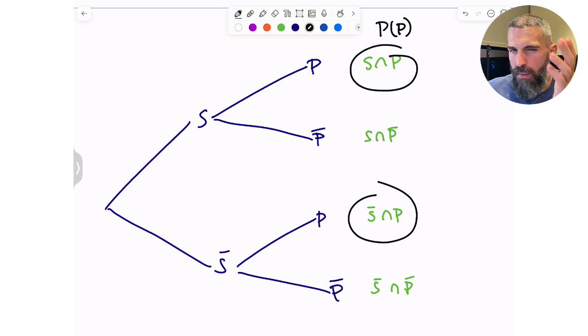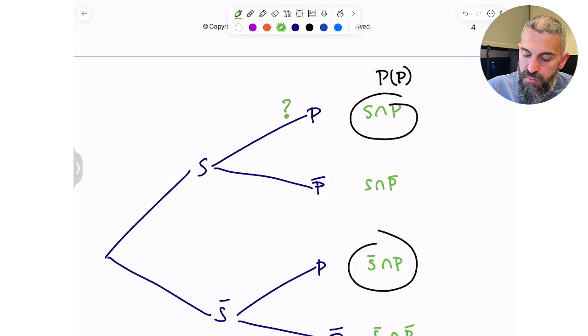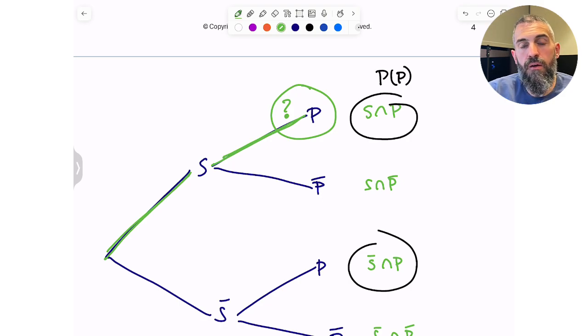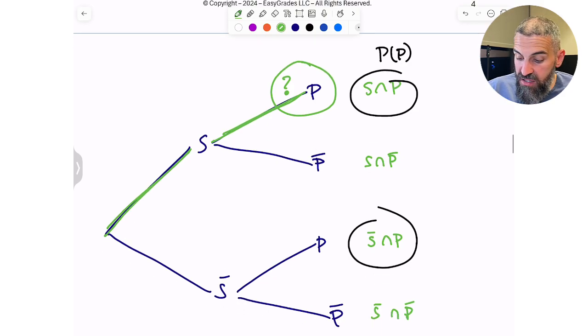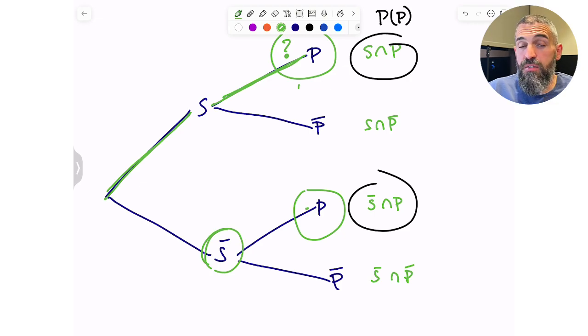Okay, why am I talking about that? Well, I want you guys to understand or have at least something to compare the conditional probability to. Because now I'm saying, what is the probability that you pass given that you studied? So I'm essentially saying, what would be right here? Given that you studied, what is the probability that you passed? It's not the same as this. These two are not the same. It's not like a coin flip. Because if you didn't study, the probability of you passing would be completely different.